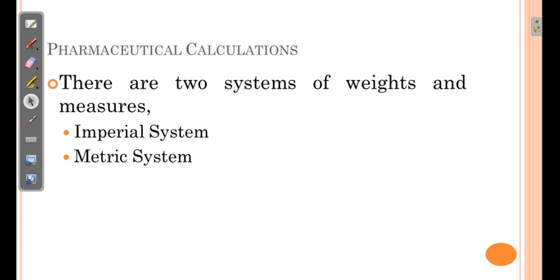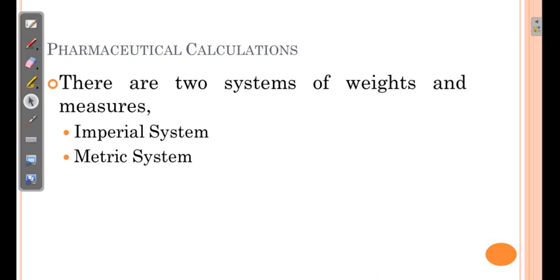First one is the imperial system and second one is the metric system. The imperial system was previously used before a few years. The pharmacists used to dispense the medicines. They compounded the medicine at their place and dispensed it, and hence the prescriptions which were given by the doctors, the medical practitioners, were in Latin, and that is why we are going to study these calculations.